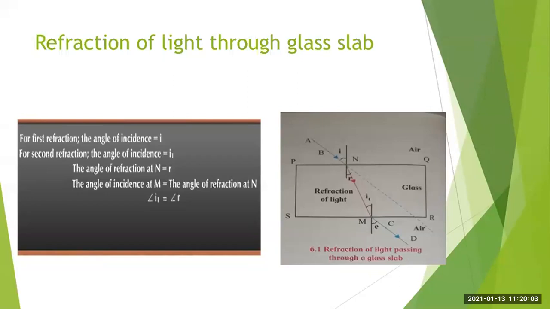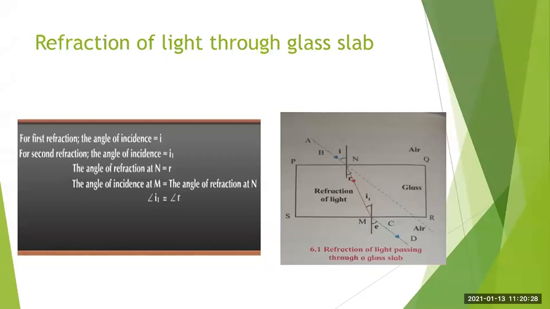Okay, so for the first refraction, the angle of incidence is equal to I. Then for the second refraction, the angle of incidence is equal to I1. So it is mentioned there. You can observe the diagram.